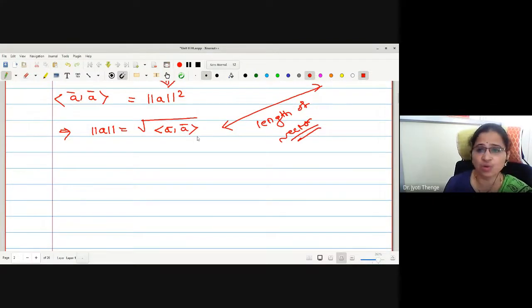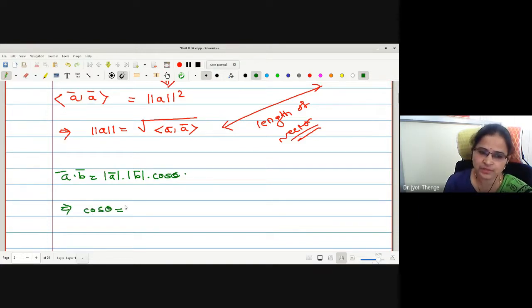Now let us check how we can get the angle between two vectors. Tell me, how is this a bar dot b bar defined? Mod of a bar, mod of b bar into cos of theta. Then how is this theta calculated?